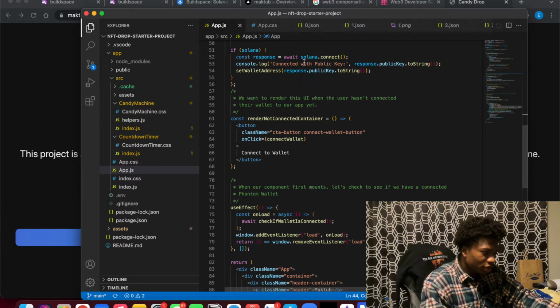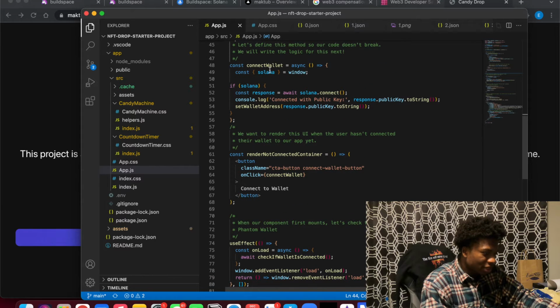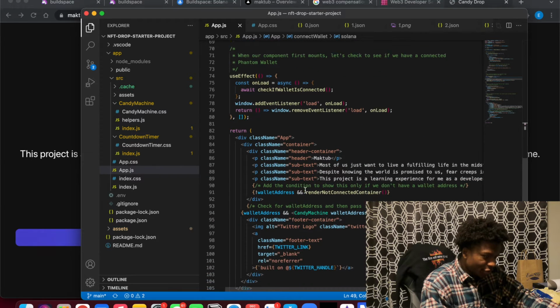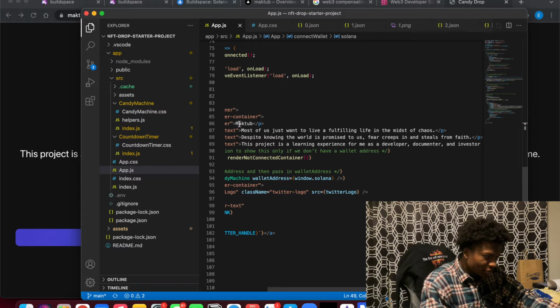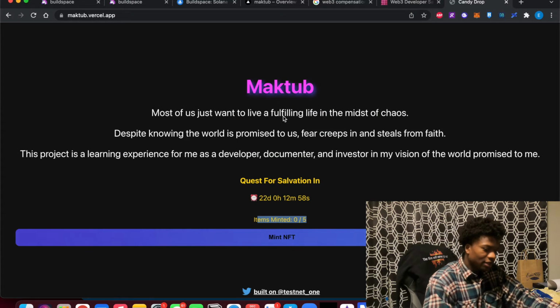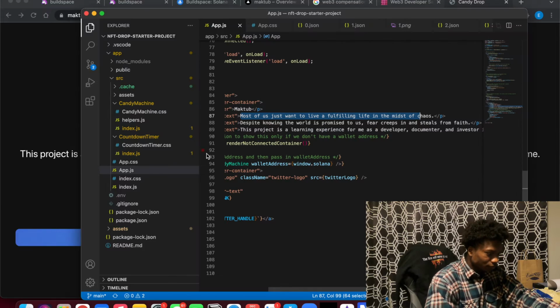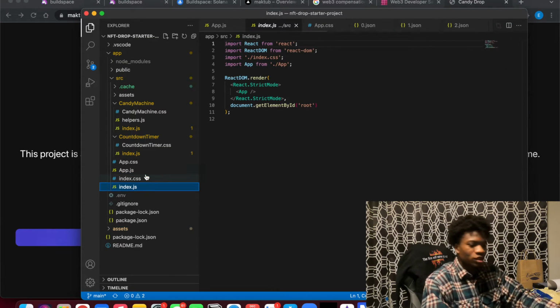Connect wallet function. It talks to Solana, the blockchain itself, as you can see here. And very interesting stuff. As you see, these are the texts that I have on screen. Maktub, most of us want to live a fulfilling life, etc., etc. I have that here. Anyway, cool stuff. So that is the code that I wanted to show you.